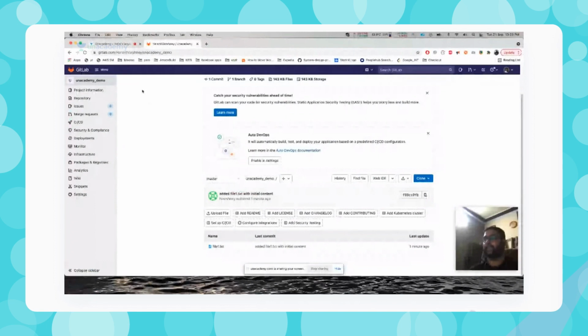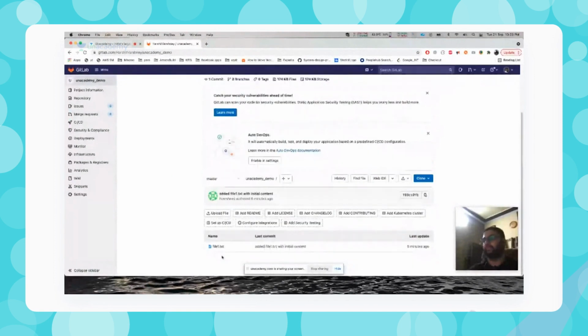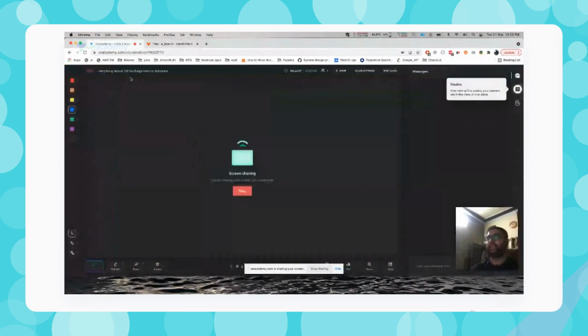Okay, so now if I come over here and refresh this, I can just see one file, file1.txt. Why is this so? I have pushed two files, but I haven't pushed into the master, so I have pushed into the A branch. Okay, so in the A branch, I'll be getting A file and file1.txt.